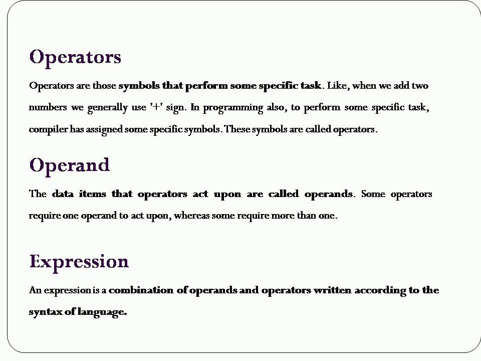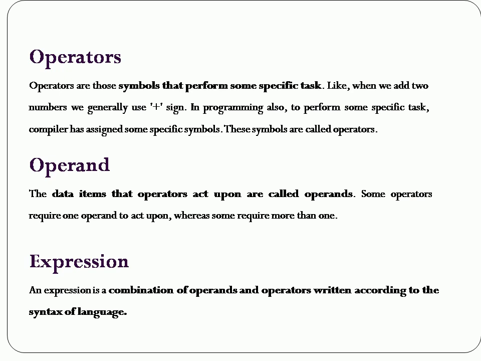In programming also, to perform some specific task, the compiler has assigned some specific symbols. These symbols are called operators. Now, what is an operand? The data items that operators act upon are called operands. Some operators require one operand to act upon, whereas some require more than one.